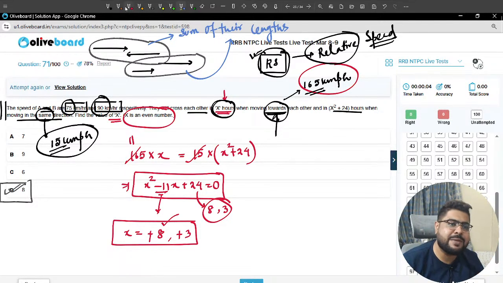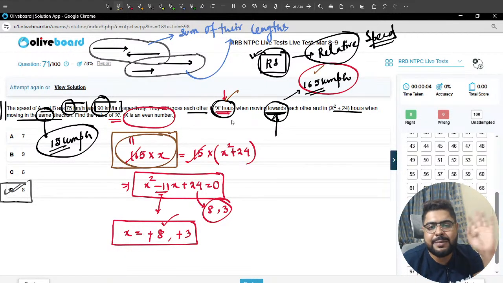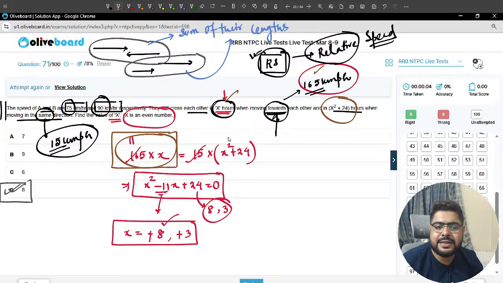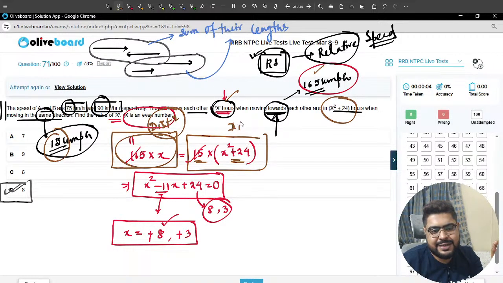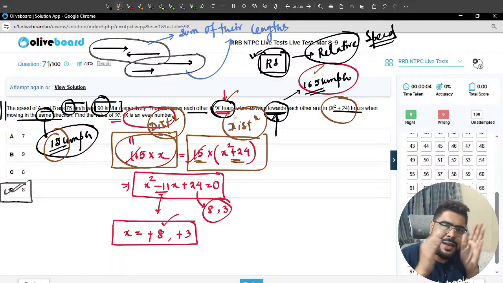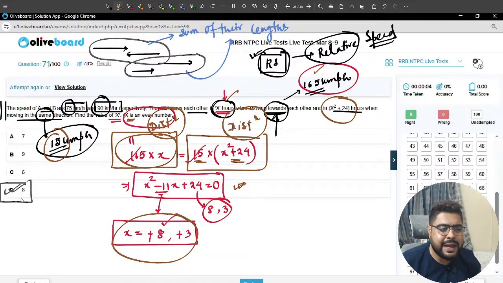So I have figured out only distance. First situation, speed into time will give me distance: 165 into time is x. Second situation, time is this, speed I know, that is 90 minus 75, that is 15. Speed into time is also distance. So both distances must be equal. From there I got my equation, solved it, and as they have told us x is even, my answer is 8.